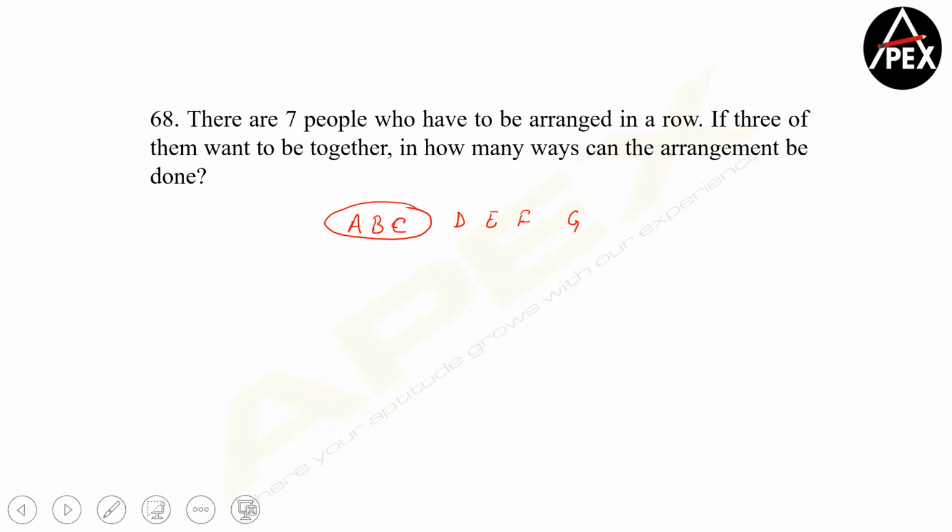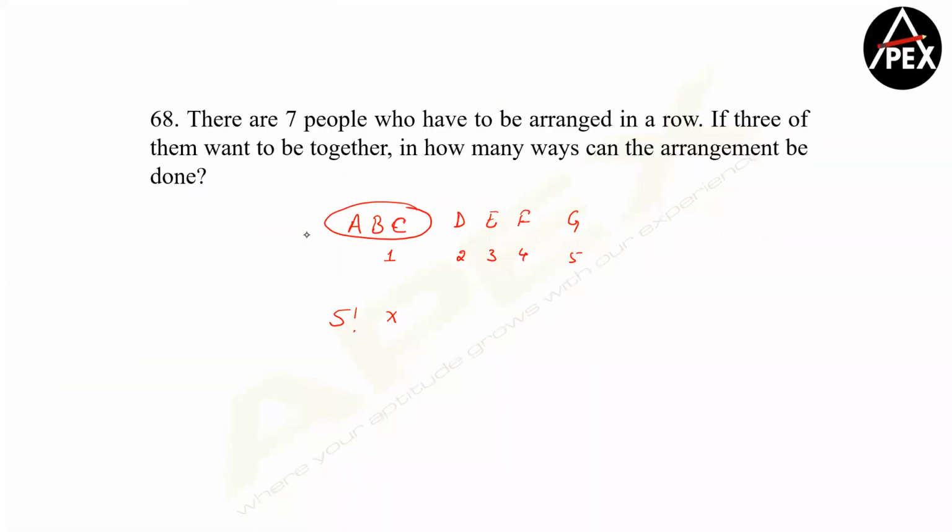Okay. So I repeat, we count all of them 1, 2, 3, 4, 5. So 5 things in 5 places is 5 factorial multiplied with, when you go inside the circle, you have 3 things in 3 places, which will be 3 factorial. So your answer becomes 120 into 6, which is going to be 720 should be your total answer. Clear? So it's 5 factorial into 3 factorial has to be your final answer. Any doubts here?